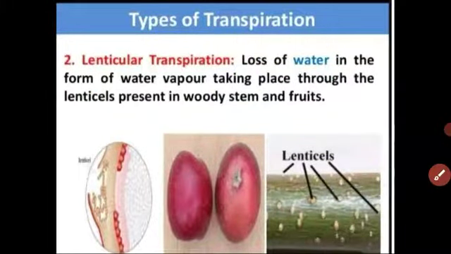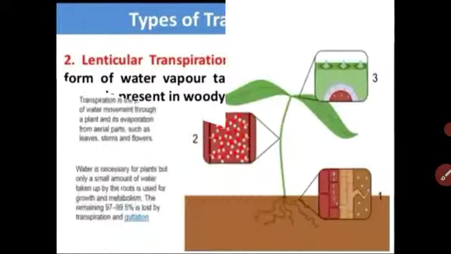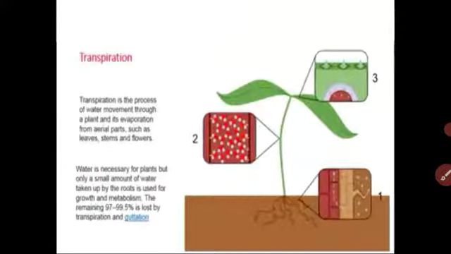In this video we have studied transpiration. Transpiration is a very important process, and with its help the plant loses water as water vapor through the stomata, which is called stomatal transpiration. Through the lenticels, it is called lenticular transpiration, and through the cuticle, it is called cuticular transpiration. Understood, student? Let us have an overview of transpiration.